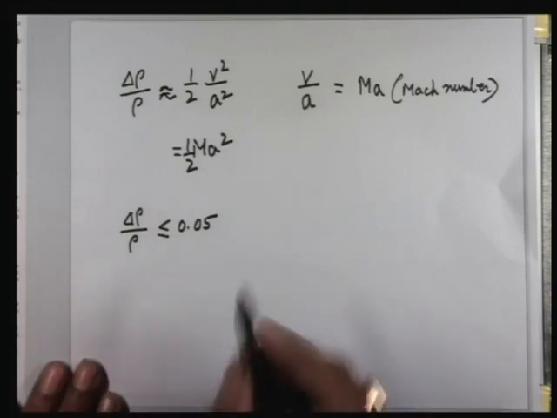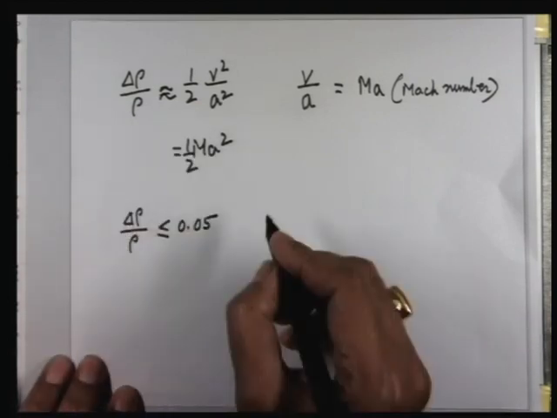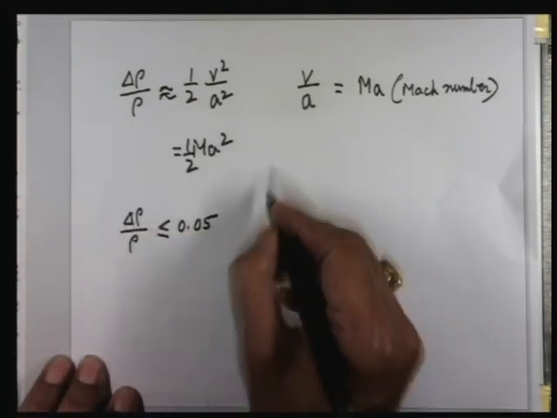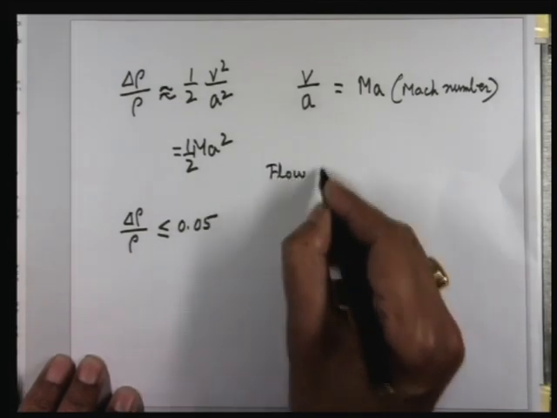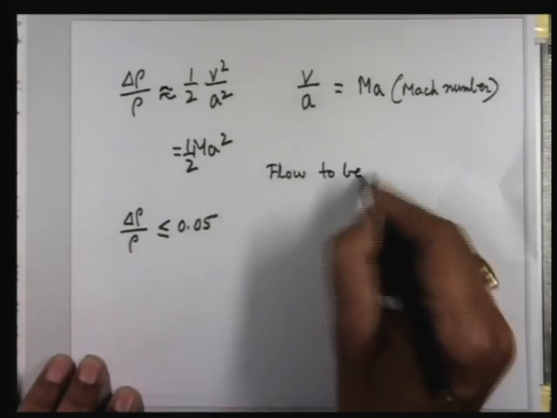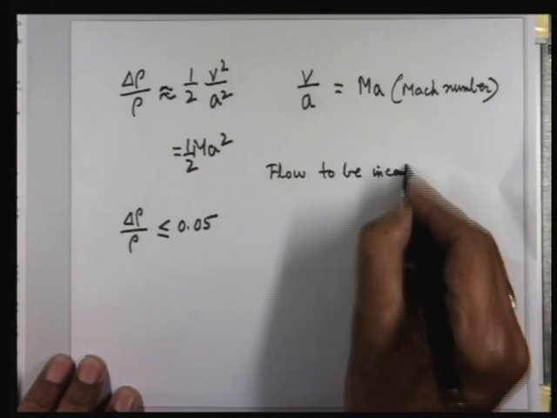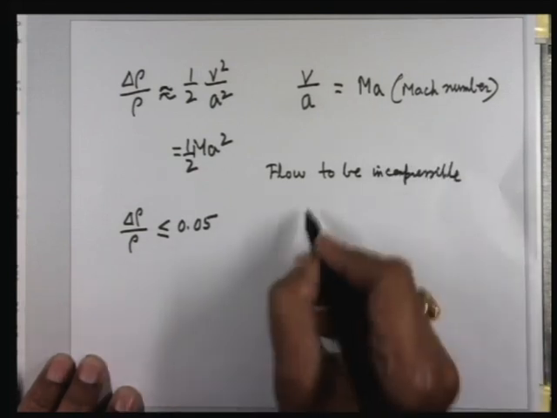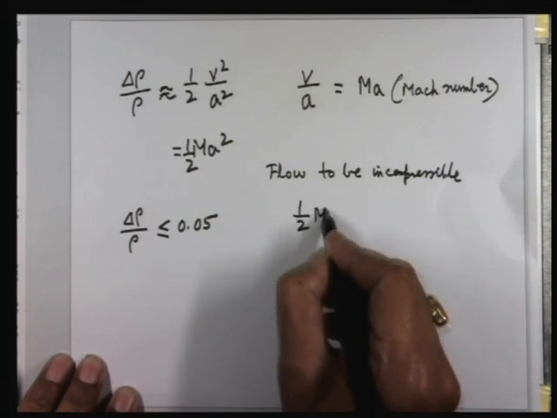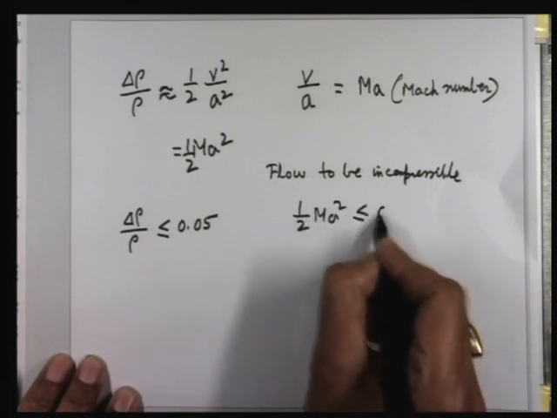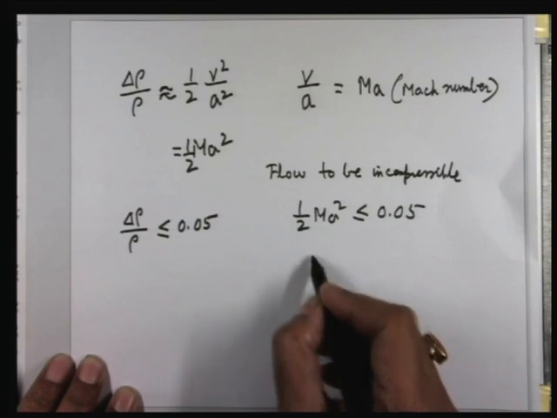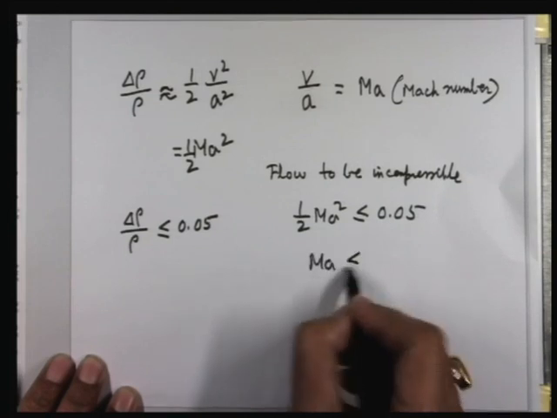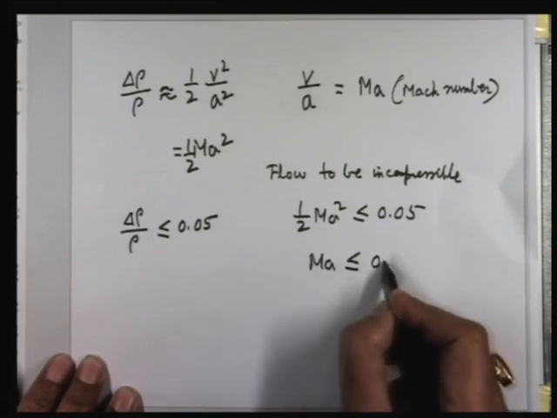Then I can write the flow to be incompressible. Therefore, the flow is incompressible when half Mach number square is less than or equal to 0.05, which tells that Mach number is less than or equal to 0.33.